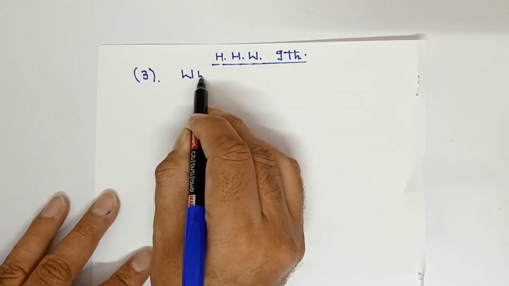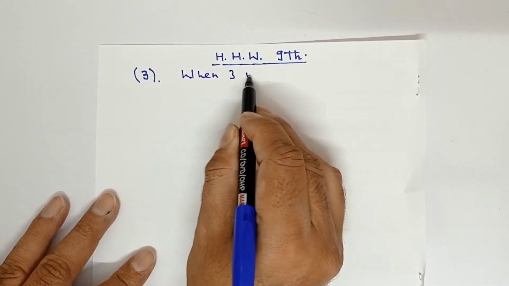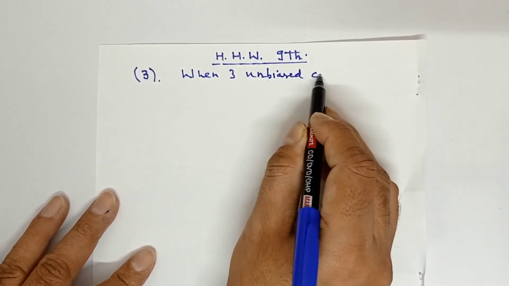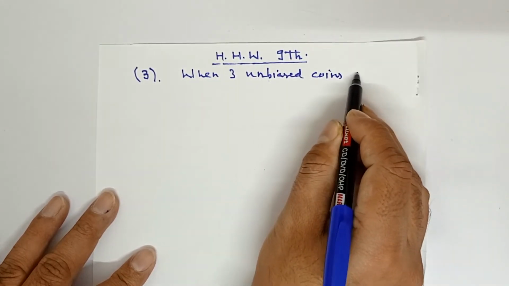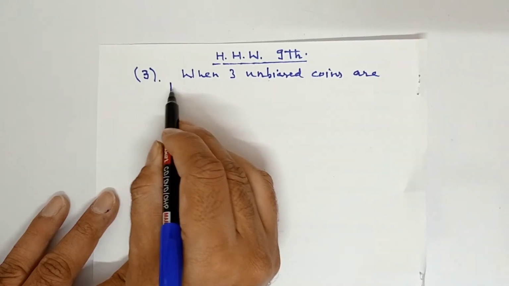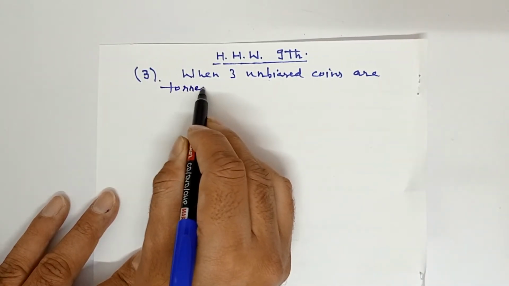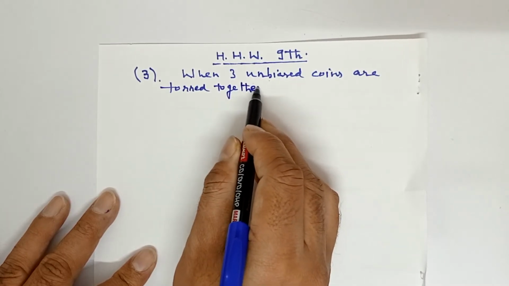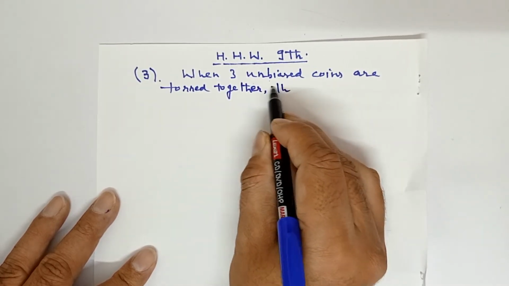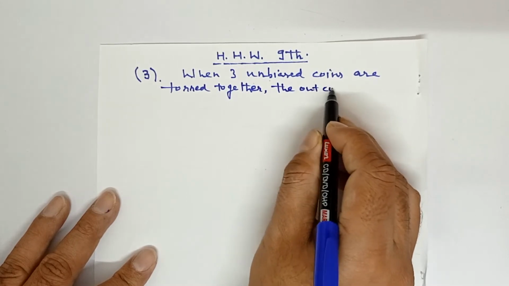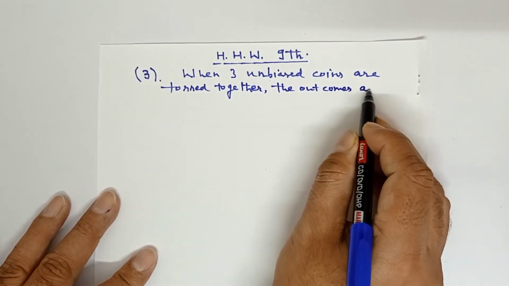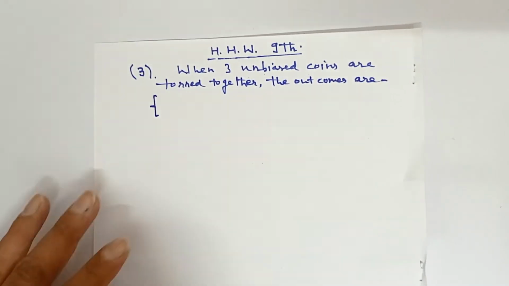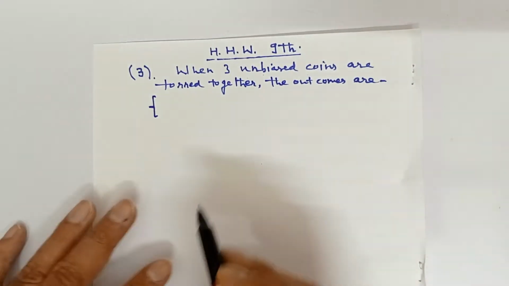Three unbiased coins are tossed together. So I am writing: when three unbiased coins are tossed together, the outcomes are total 8 outcomes, or you can say these are elementary events.